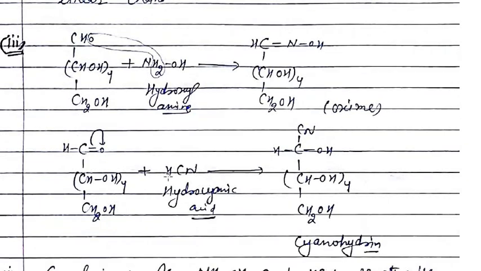Now next is with HCN. What will happen? Always remember, each bond, whether it is a sigma bond or a pi bond, always contains 2 electrons. So these pi bond electrons will come over the oxygen atom, because oxygen is more electronegative than carbon. What is electronegativity?